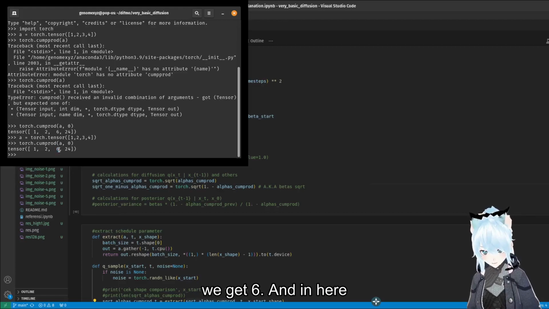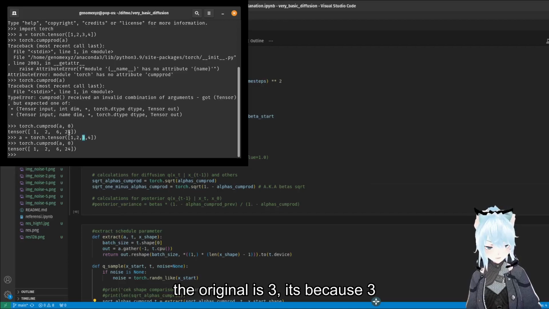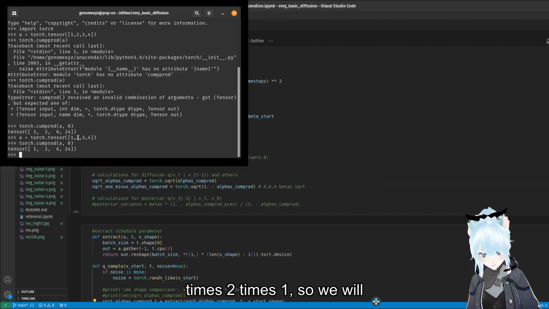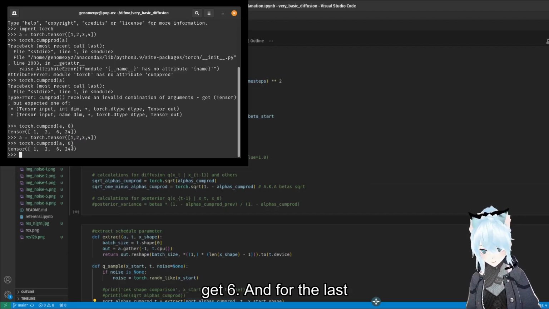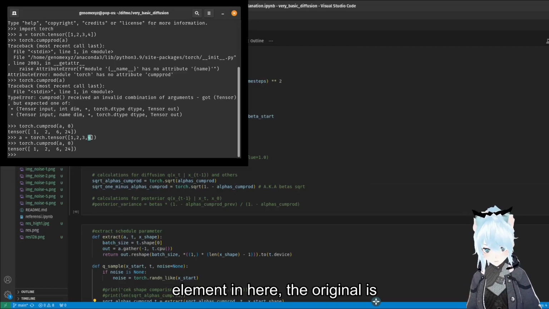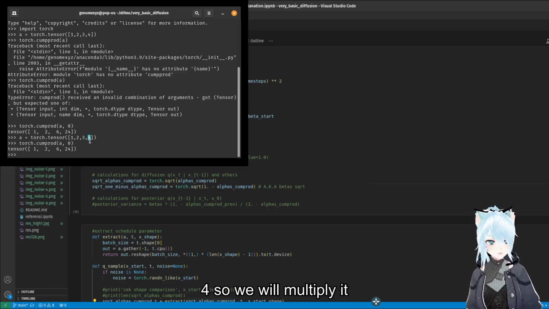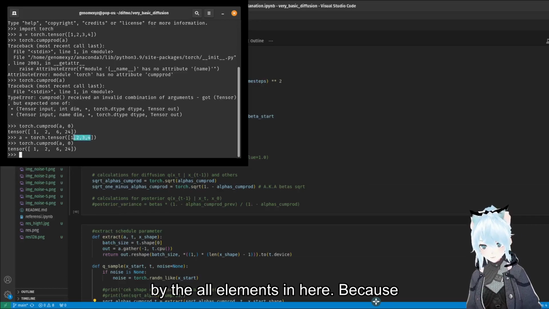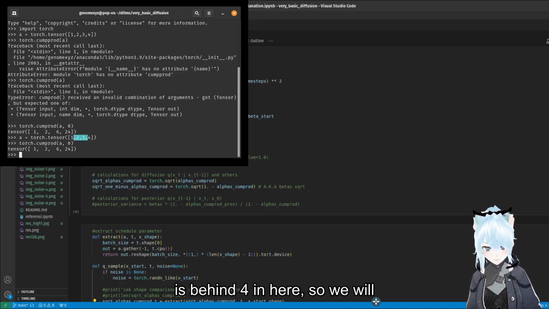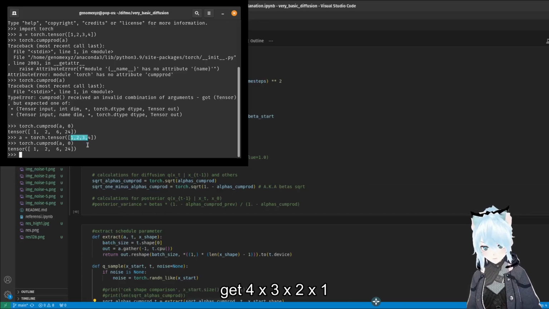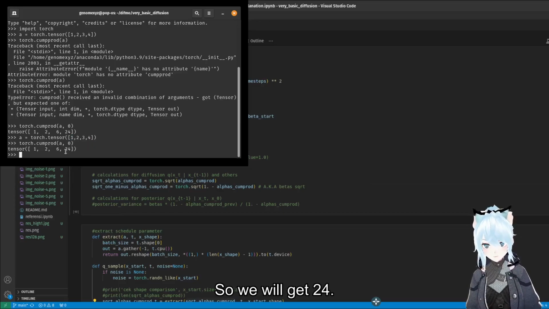As you can see, we get 6, and the original is 3, because 3 times 2 times 1 is 6. And for the last element, the original is 4, so we multiply it by all the elements before it, so we get 4 times 3 times 2 times 1, which is 24.